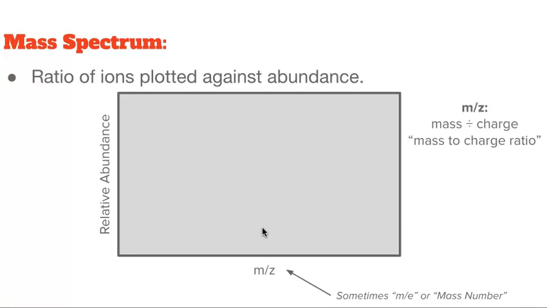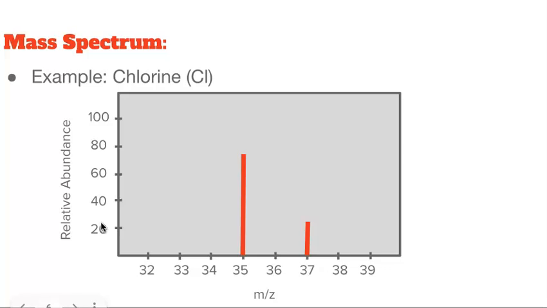Depending on the source, your mass spectrum could have m/z on the x-axis, or m/e, or even just something called the mass number. But what this is, is a plot of the mass of the ion and its relative abundance. So let's say we just did a sample of chlorine, and here we have chlorine ions that showed up at 35 and 37.